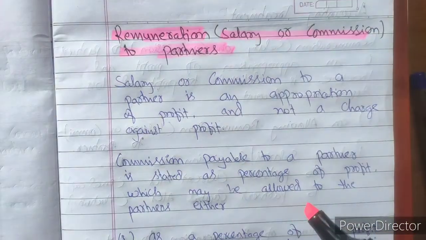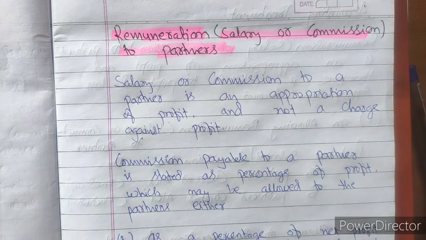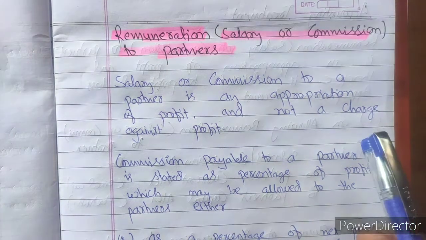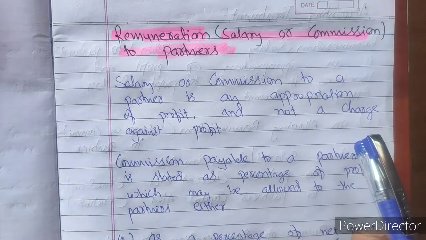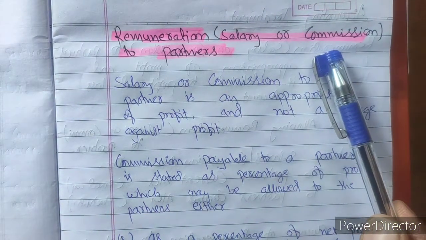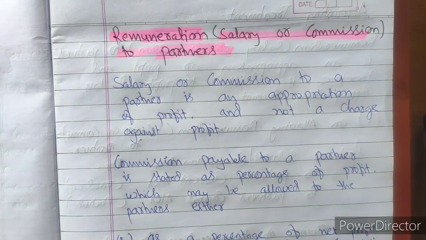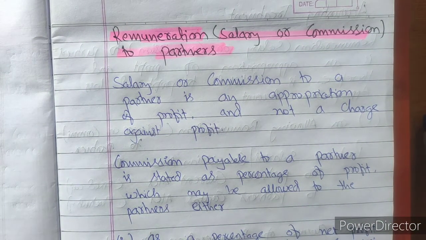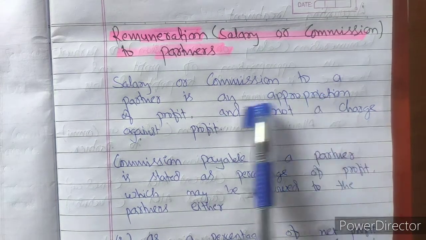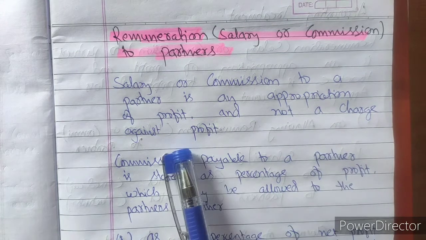At the time of calculating remuneration, which may be in the form of salary or commission, what happens? Salary is paid in a fixed amount, say 10,000 or 2,000 or whatsoever, monthly or yearly. But commission is paid as a percentage on the profit. Salary or commission to a partner is an appropriation of profit and not a charge against profit.